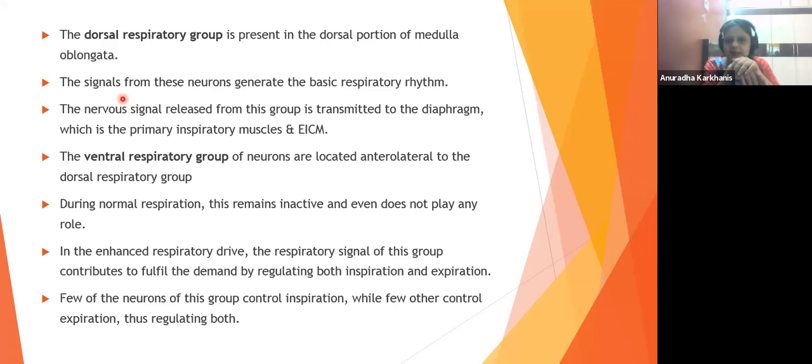Yes, very right. Okay. Few of the neurons of this group control inspiration, while few others control expiration. Thus, they regulate both. Fine. So this is for the VRGs. So the VRGs are not always active. They are not always active.